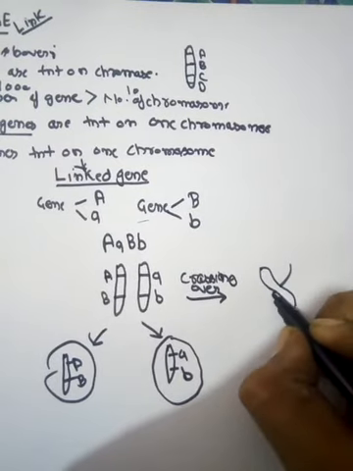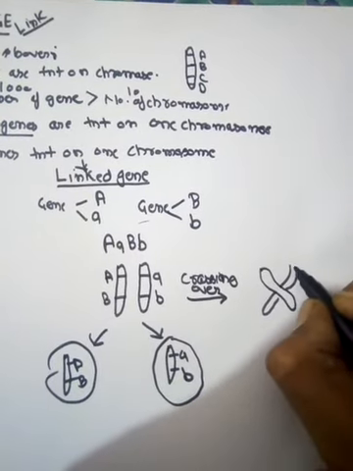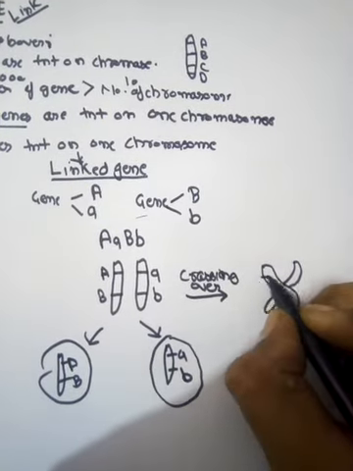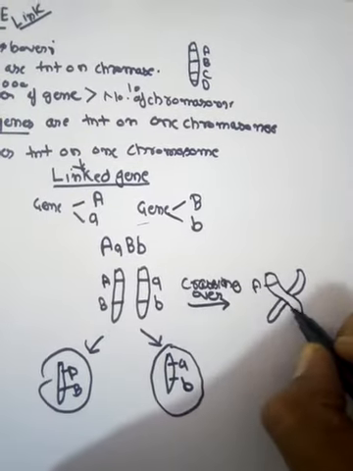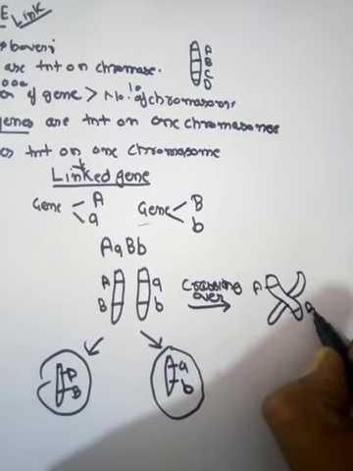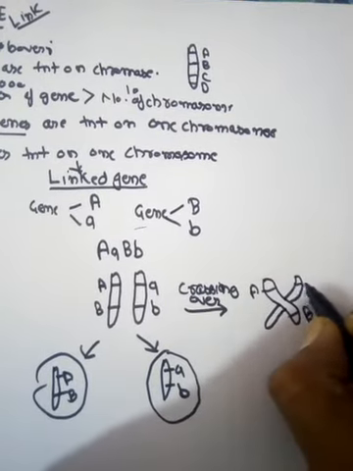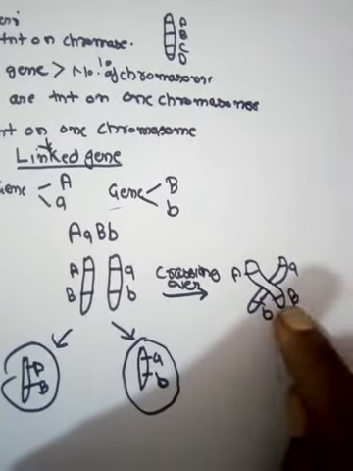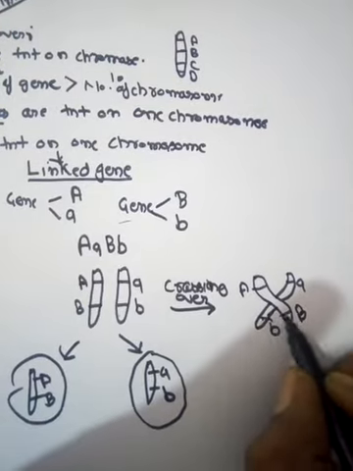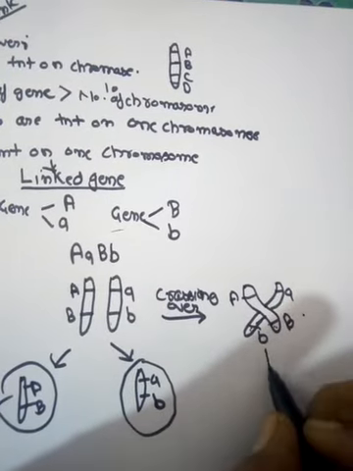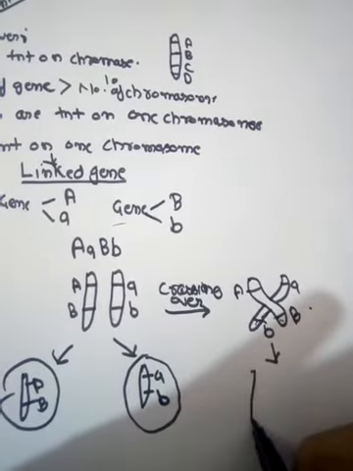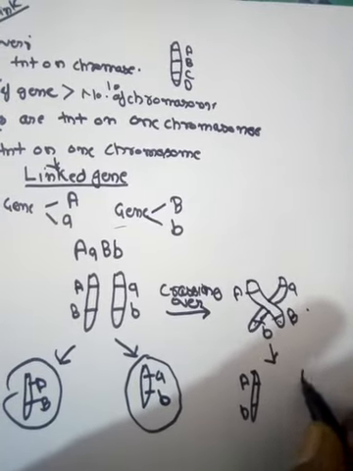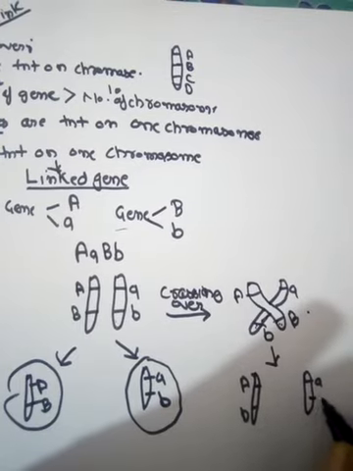Suppose they undergo crossing over. You know, crossing over is a process in which the homologous chromosomes exchange their chromatids. So here is one chromosome, capital A and capital B, this is your first chromosome, and small a and small b, this chromosome is your second. So if they undergo crossing over, they exchange their arms, and as a result of crossing over, what kind of chromosomes will we get? We will get the chromosome with capital A and small b, and small a with capital B.